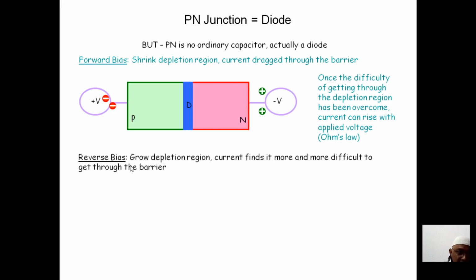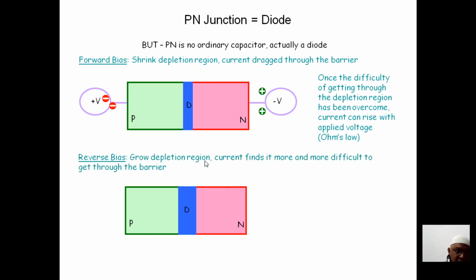What will happen in the reverse bias? The current finds more difficulty. What is reverse bias? I just explained it. Here also there is p-type and n-type, but now this is positive and this is negative. You see this reverse polarity. You can see the barrier here. The width of the barrier is small in forward bias. Here the width of the barrier or the depletion region is more. Why? Because the polarity has been changed.